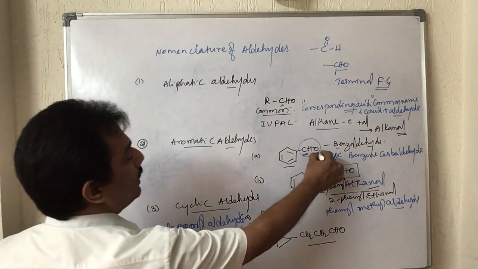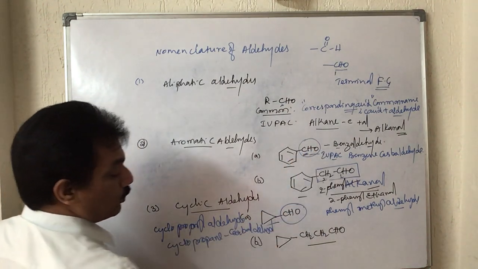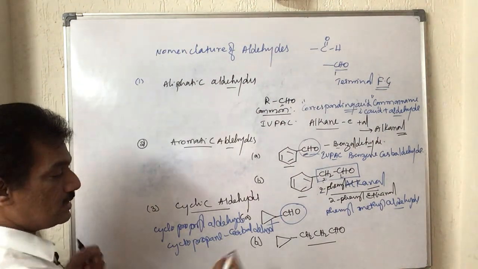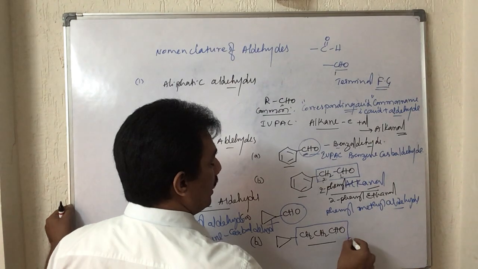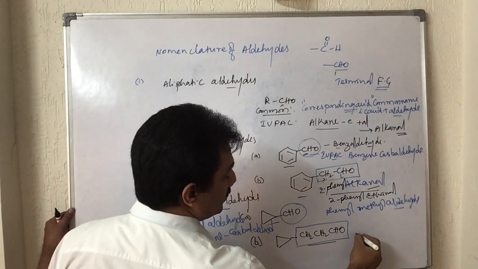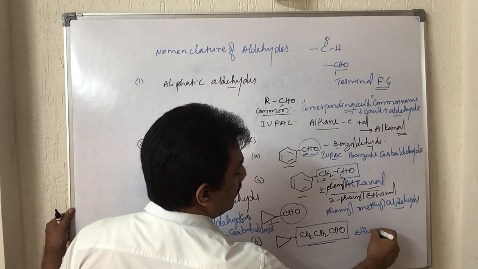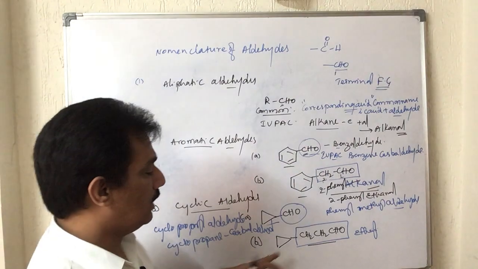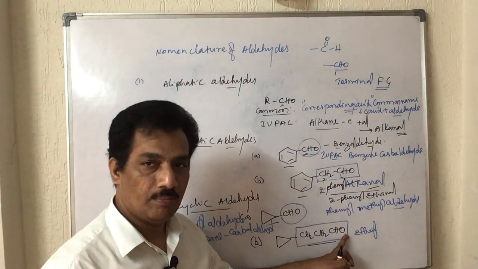Similar to benzaldehyde, here also the CHO group has to be considered as the carbaldehyde group. But in this case, it is a normal alkyl aldehyde. The common name is simply propionaldehyde, is it not?